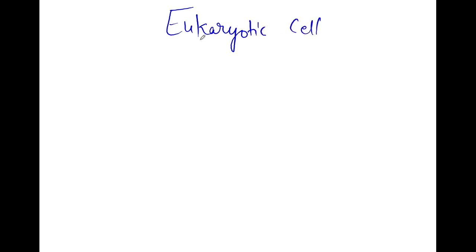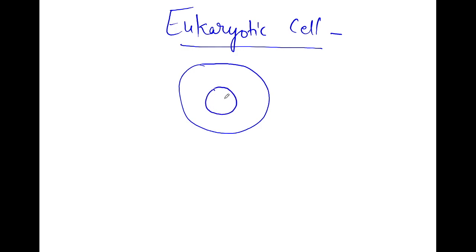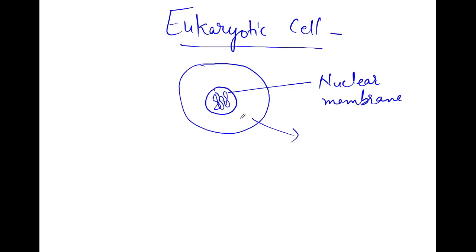Next is eukaryotic cell. So here, if you could see, nuclear membrane or nuclear envelope is present around the nuclear content, right? So we call it as the true nucleus.